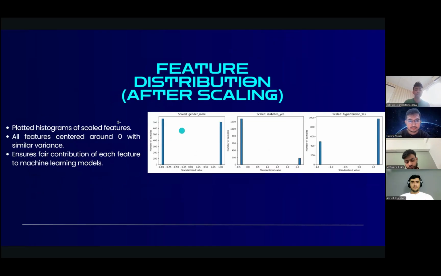And this is after scaling. We plotted histograms of scaled features, and all features are centered around 0 with similar variance, which ensures fair contribution of each feature to the machine learning model.